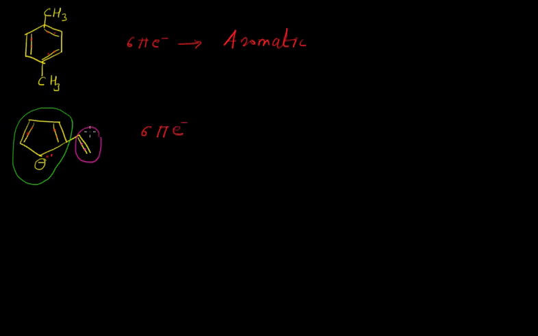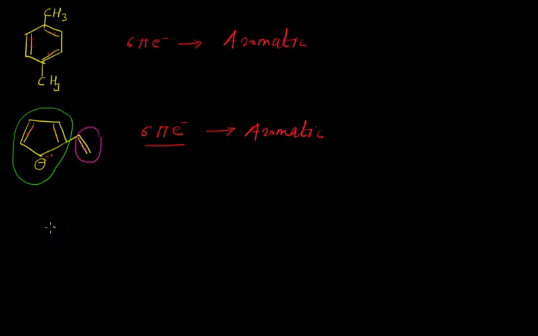Here we are not considering the electrons present in the substituent. So according to Huckel's rule for aromaticity, it is planar, cyclic, conjugated, and it fulfills the 4n plus 2 pi electrons, where n is 1, so it is 6 pi electrons, and therefore this compound is an aromatic compound. Now let us have one more interesting example.